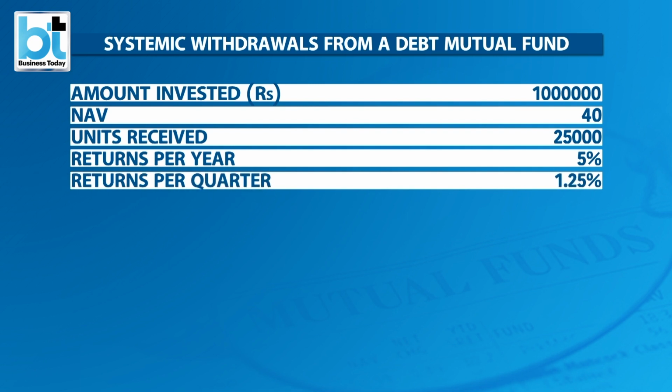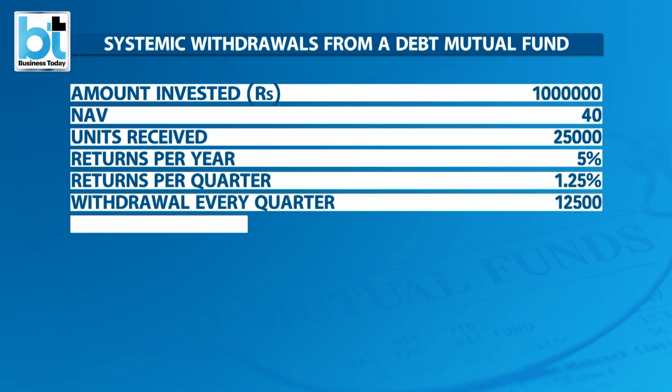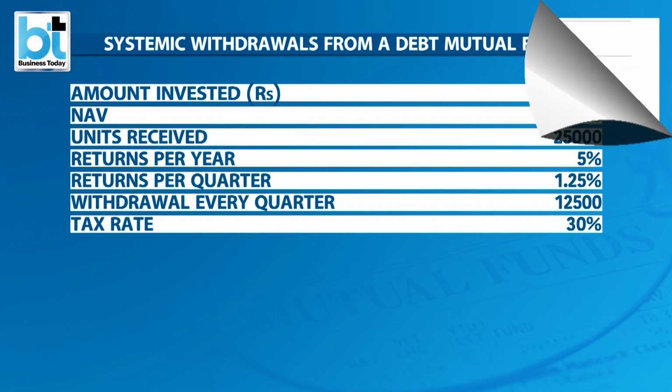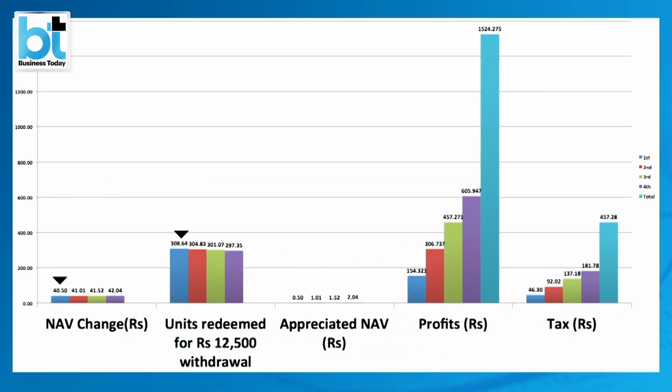Assuming the debt fund will give 5% return per annum, the NAV will grow to rupees 40.50 after a quarter. Now, if you opt for quarterly withdrawal of rupees 12,500, you will be redeeming 308.64 units in the first quarter. Since only capital gains component will get taxed, which is 0.50, the value of your capital gains will be rupees 154. The tax on this amount will amount to rupees 46 at the rate of 30%. The same exercise will happen for the next 3 quarters.